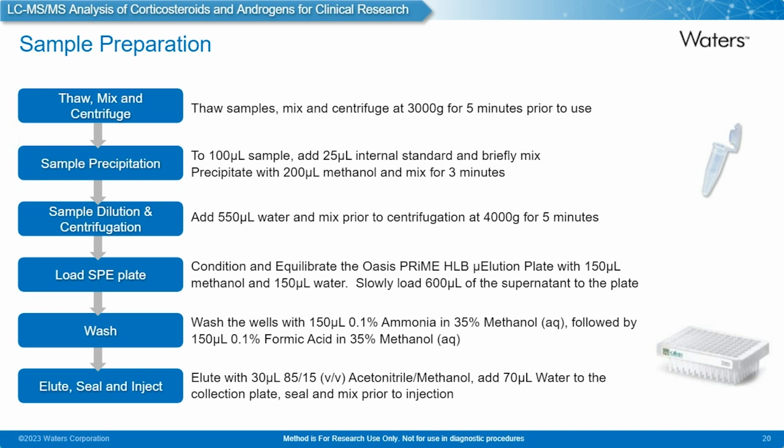This is just to help remove any of those potential unknown interferences you may get from sample to sample. And then we elute the analytes with acetonitrile and methanol from the plate, so we only use 30 microliters. And then we subsequently dilute that with 70 microliters of water. So this allows us to inject the eluate effectively directly from the extraction onto the LCMS system.